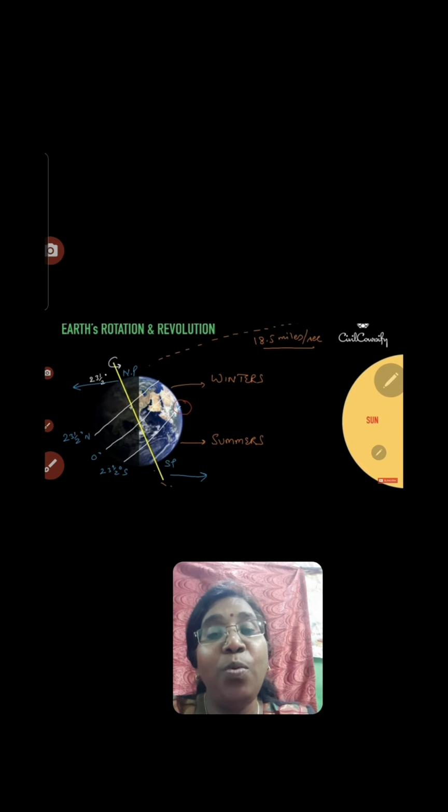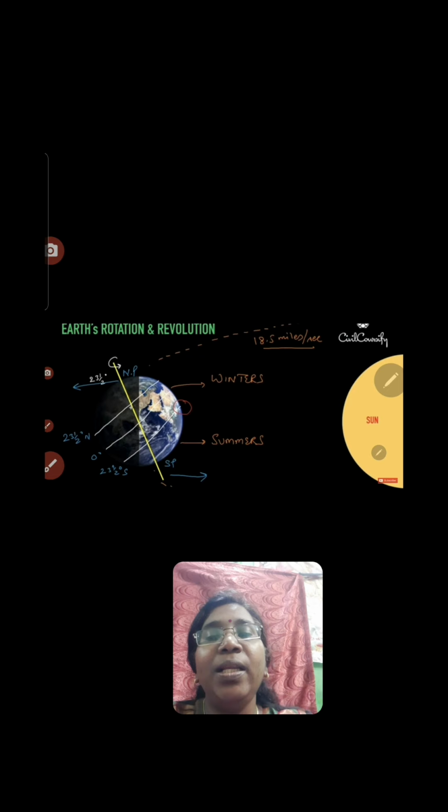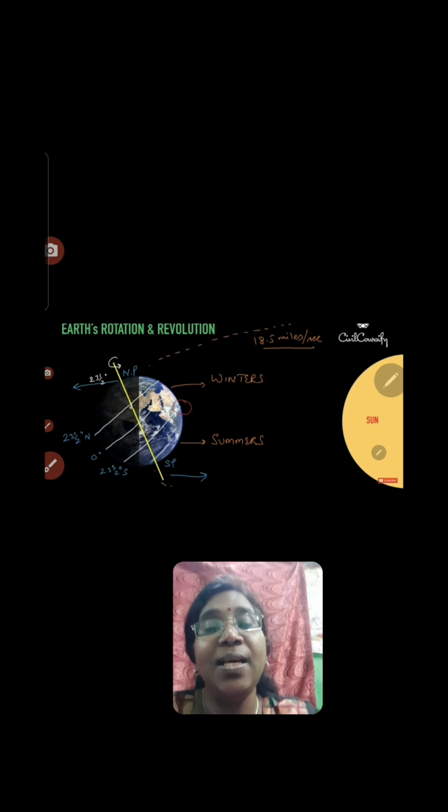Now let's go through one more phenomenon. Look at this diagram. Here the northern hemisphere is experiencing winter. Why? Because the northern hemisphere is tilted away from the sun, so sun rays are not directly falling on it. At the same time, they are directly falling on the southern hemisphere, so it is experiencing the summer season.